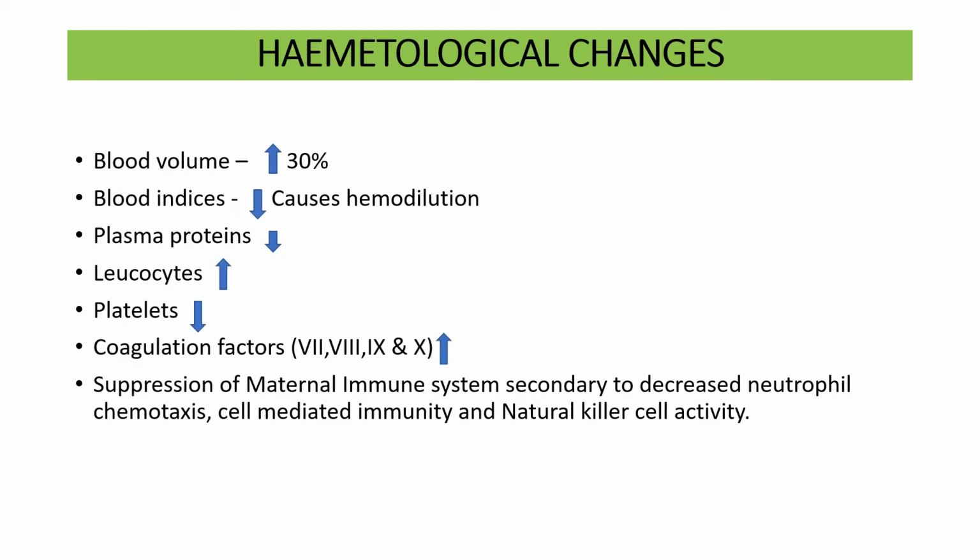Now coming to the hematological changes, there is about a 30 to 50% increase in blood volume. Blood indices decrease, which means there is a relative hemodilution. What is relative hemodilution? Though both the blood volume and the RBC count are increasing, the RBC cell mass does not increase proportionally to the increase in blood volume. So there is a relative hemodilution.